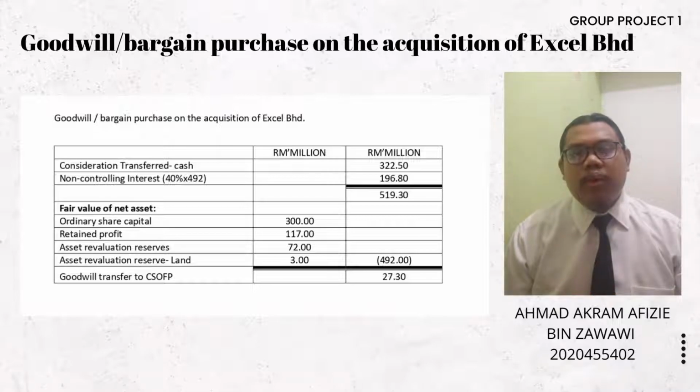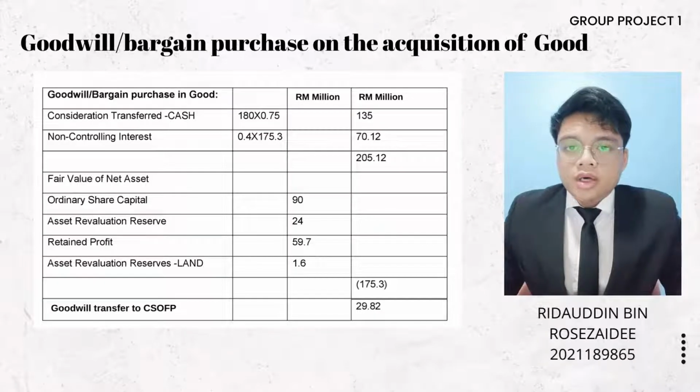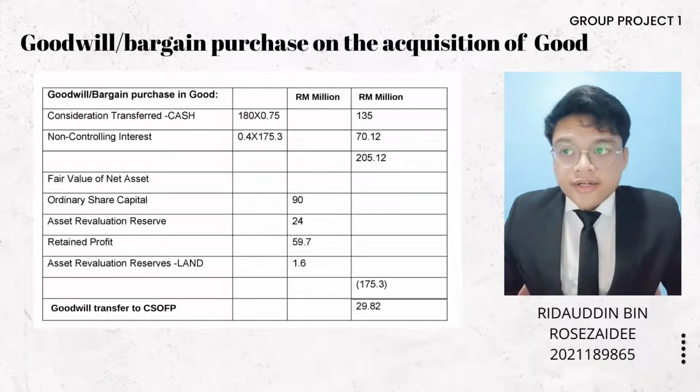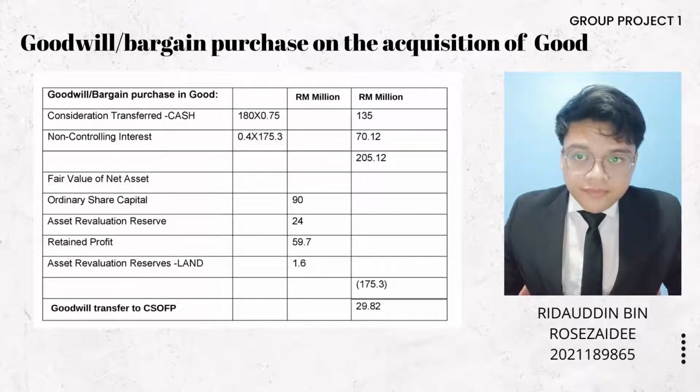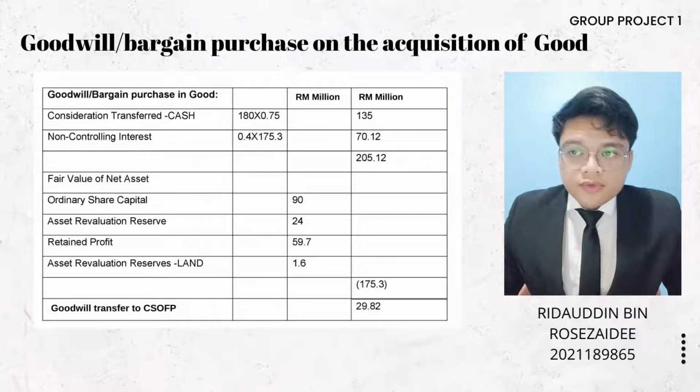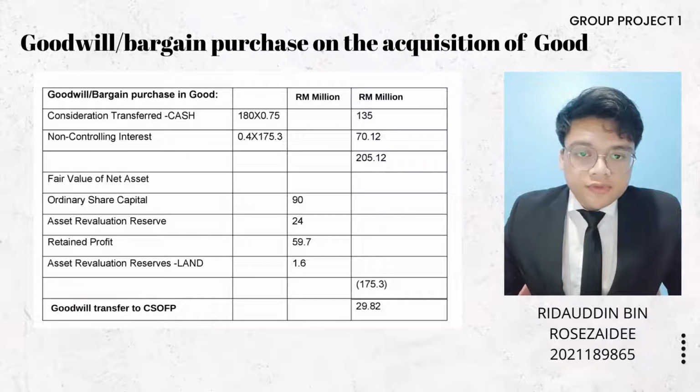We get the goodwill on Excel Berhad is 27.30 million, and this goodwill will be transferred also to CSOFP. For Good Berhad, there is indirect non-controlling interest because Great Berhad does not directly acquire Good Berhad. Thus, there would be an effective interest of 60%. The goodwill on acquisition of 29.82 million will be recorded in the consolidated statement of financial position. The direct non-controlling interest of 205.12 million will be recorded in the statement of changes in equity as acquisition.